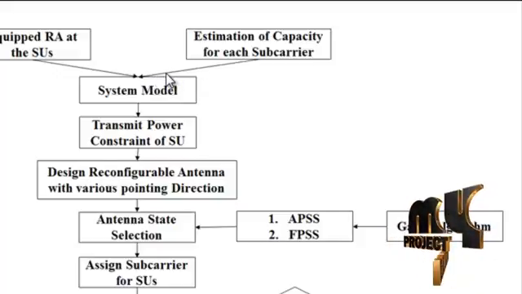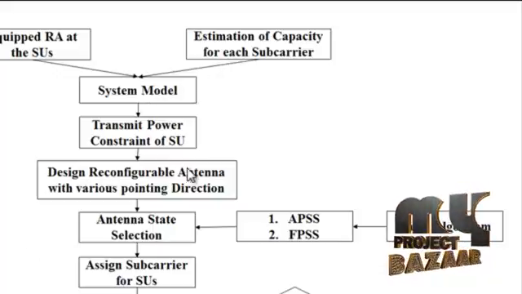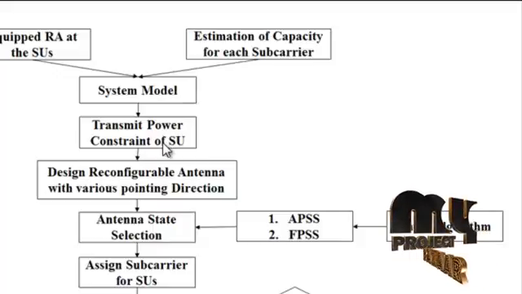The capacity of the user at every subcarrier is estimated, considering the interference caused by the received signal from the jth SU on the kth subcarrier, and the transmit power and channel gains are also estimated. In the power control, that is the transmit power constraint of the SU, the secondary user should maintain the interference level at the primary receiver below the predetermined value. This problem is solved when the SU transmits the signal within a transmit power limit, also considering interference power with antenna state information. The transmit power of the SU requires only knowledge of the channel variance.